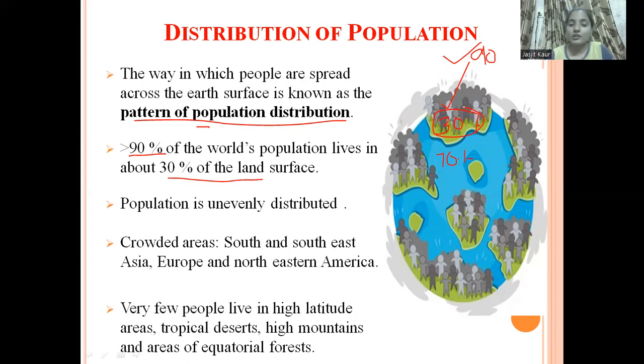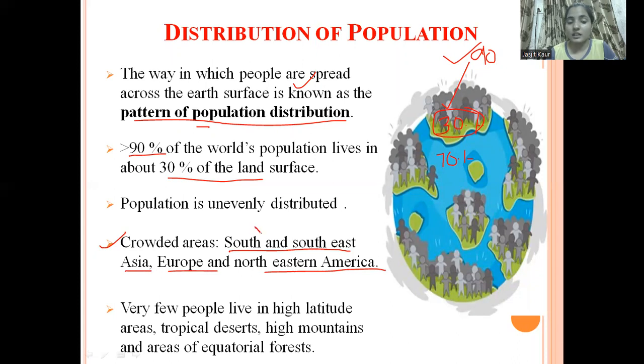So now population is unevenly distributed, as there are certain factors due to which we have an uneven distribution of population. The crowded areas are South and Southeast Asia, Europe and Northeastern America.